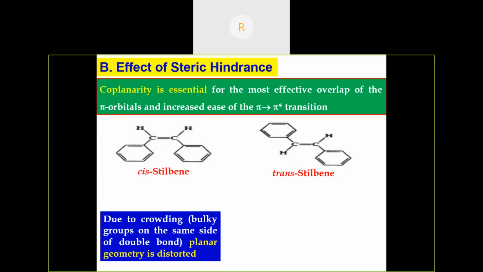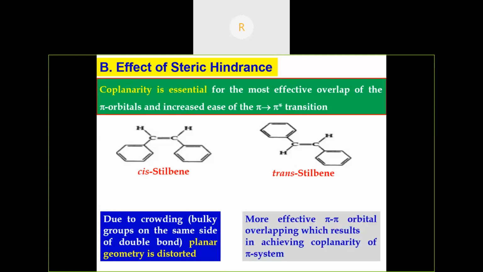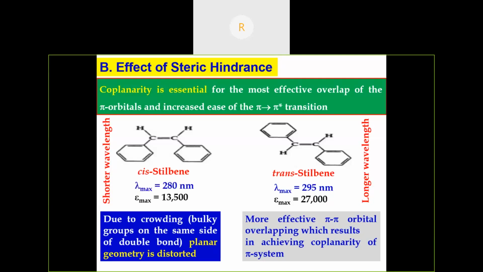In trans-stilbene, there is more effective pi-pi orbital overlapping, which results in achieving coplanarity of the pi system. Hence, trans-stilbene appears at longer wavelength and cis-stilbene at shorter wavelength. In fact, the lambda max value for trans-stilbene is 295 nanometer, and for cis-stilbene it is 280 nanometer.